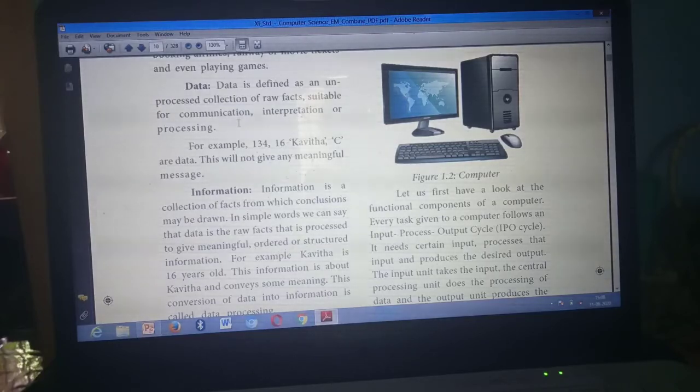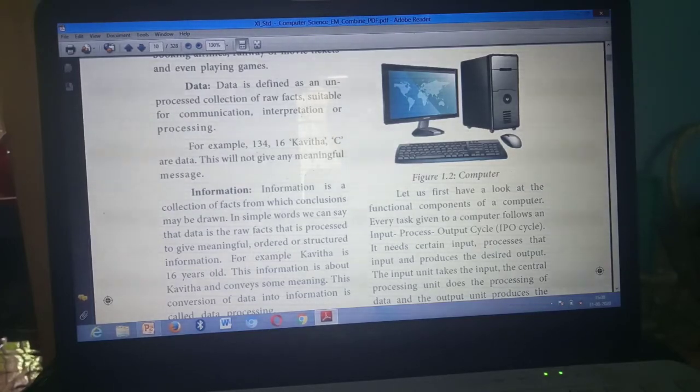Understand? Third point. This one, mark. Example. Example up to this. 134, 6, Kavita, C, and data. Example. Then here, third point. See this line. For example, Kavita is 16 years old. This information is about Kavita and conveys some meaning, up to this. Understand? Have you marked? 3 points I said.